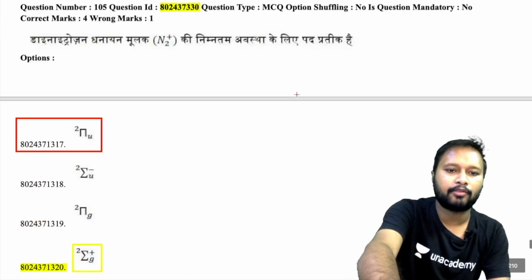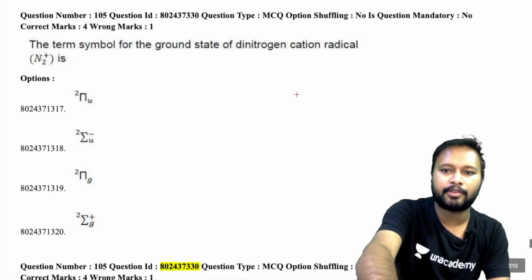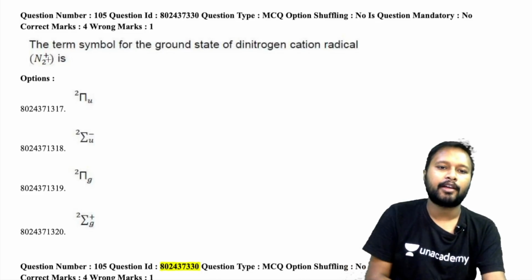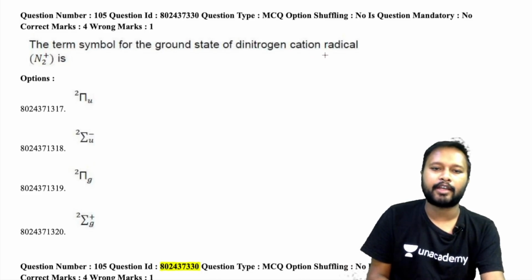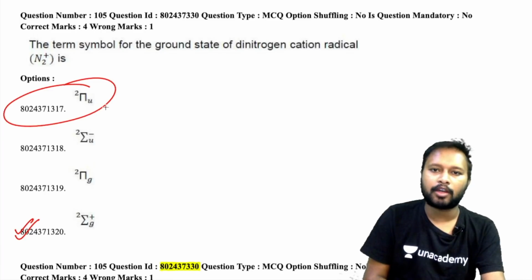The next question is one which you all have been asking me since morning, when the answer key came. The term symbol of the ground state of dinitrogen cation radical. The correct answer has to be option number D, and in the answer key it's given as 2, which is wrong. If you do a simple Google search, you will get this as the correct answer. I couldn't find a proper reference for this, but I'm definitely going to search for it and let you know whatever reference I get. But the correct answer has to be this.